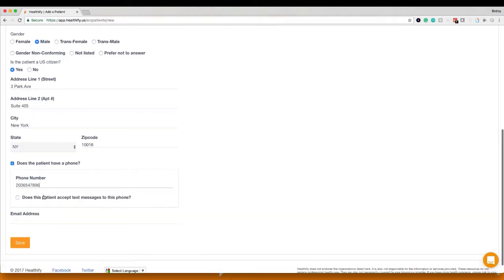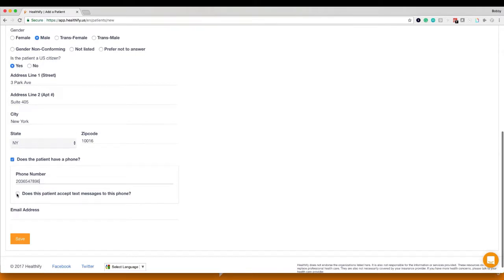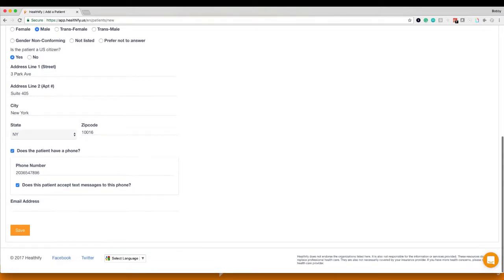Does this patient accept text messages via phone? Yeah, we want to consent with JZ and ask him, hey, are you willing to get a text message from Healthify? And ideally, they opt into yes, because that's how we can send them information. So let's click yes. And then Jay-Z's email address.